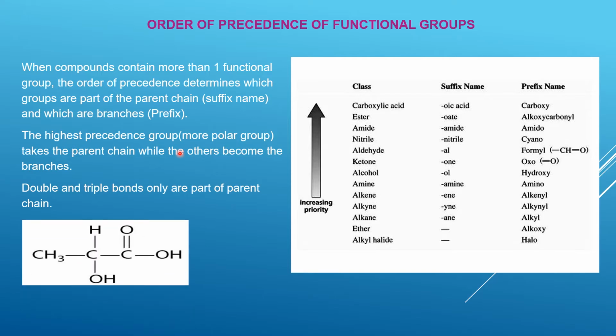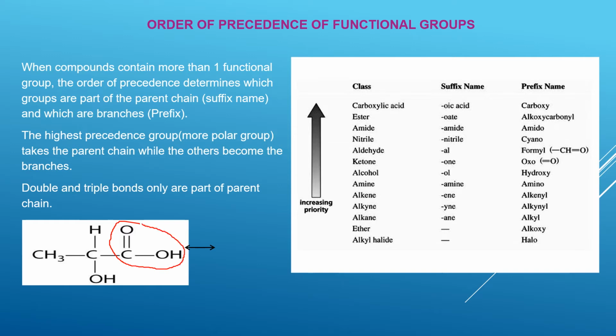Now if you look at this example here, there is a carbon compound which comprises two different functional groups. So let's see what these functional groups are. We have a carboxylic group here, that is the carboxylic group.